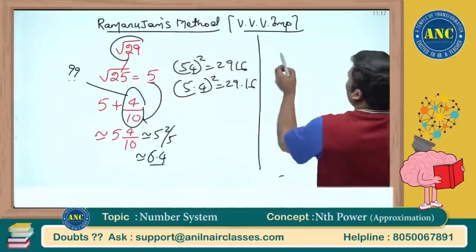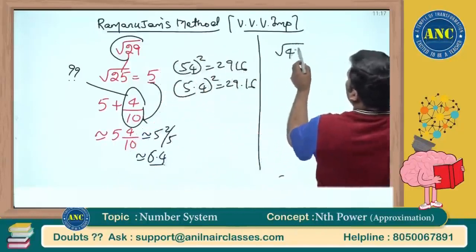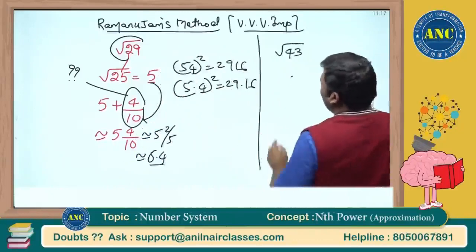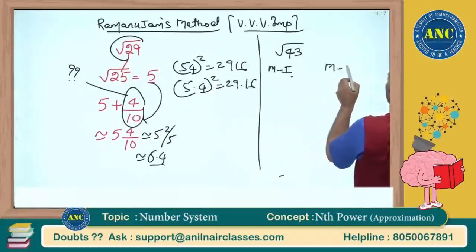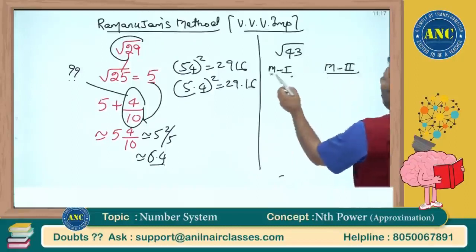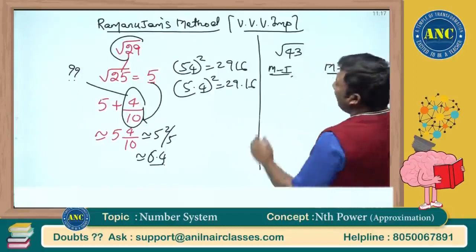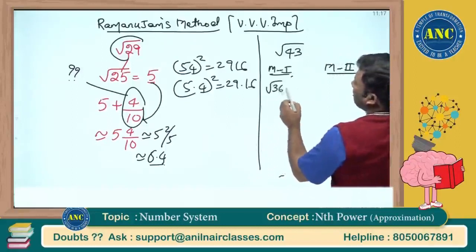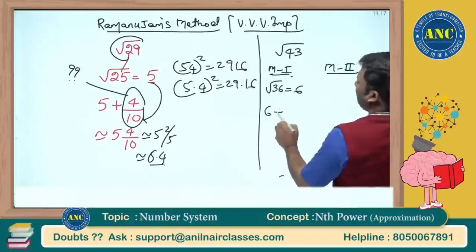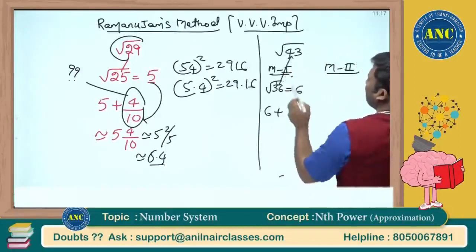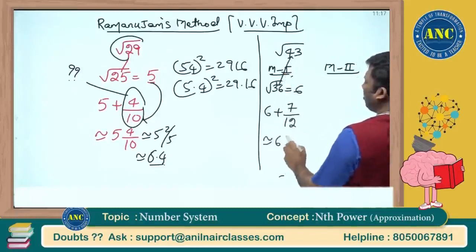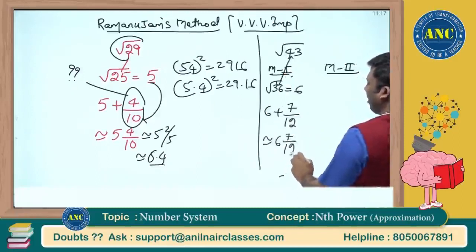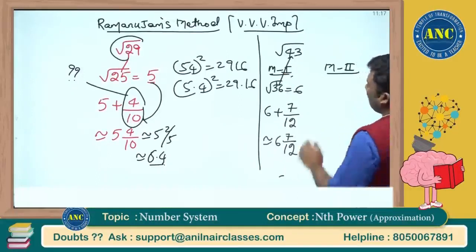One more example. Square root of 43. You can do this either by taking a perfect square just less than 43 or a perfect square greater than 43. Root 36 is 6. 6 plus the difference between 43 and 36, which is 7. Double this value. So it is closer to 6 and 7 by 12.